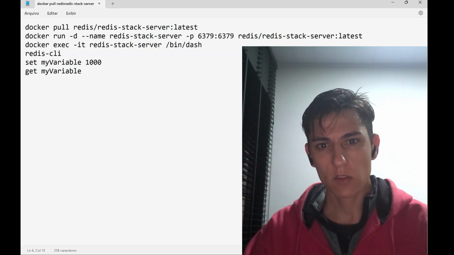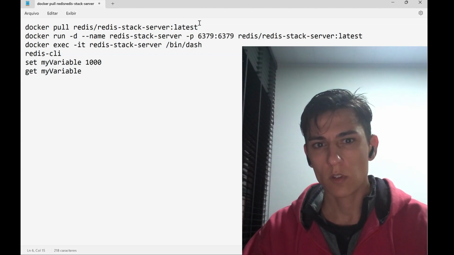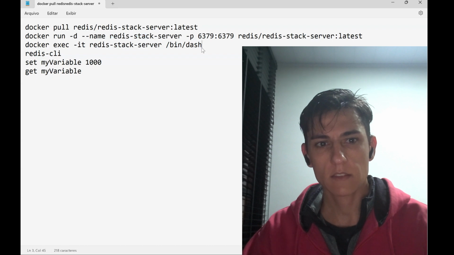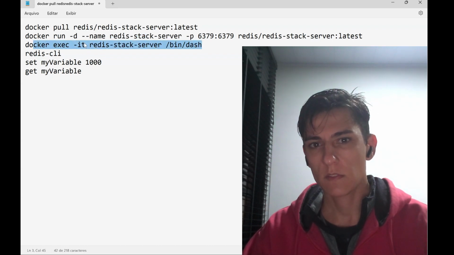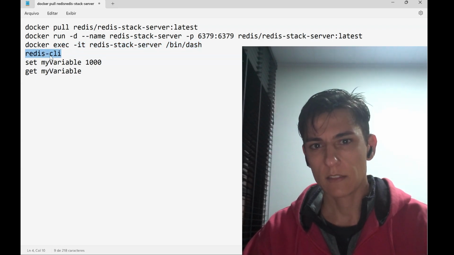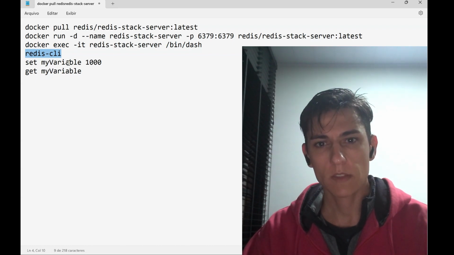Here are the instructions we are going to utilize. We are going to download the image we want to use. We are going to create one container that's going to be executed under this name. Then we are going to connect to it using the interactive shell, and then we are going to run the CLI client. Then we can create variables, documents, keys or key-value entries, and then we can read the values we have written. So let's experiment with that.